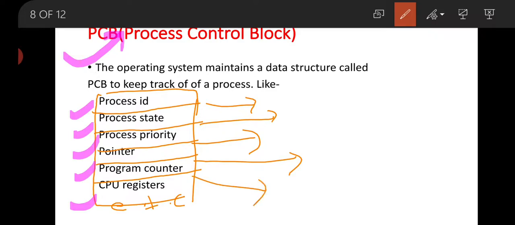Program counter register stores the next instruction which is going to be executed after the running process. Now CPU register stores information about which process is used for execution. Now this is all about the process control block concept. I hope it is clear to you.